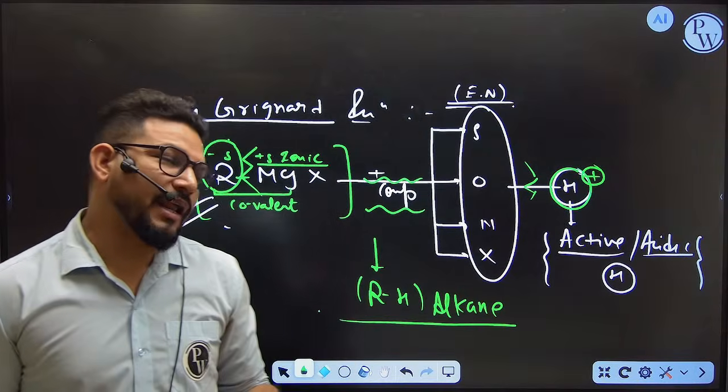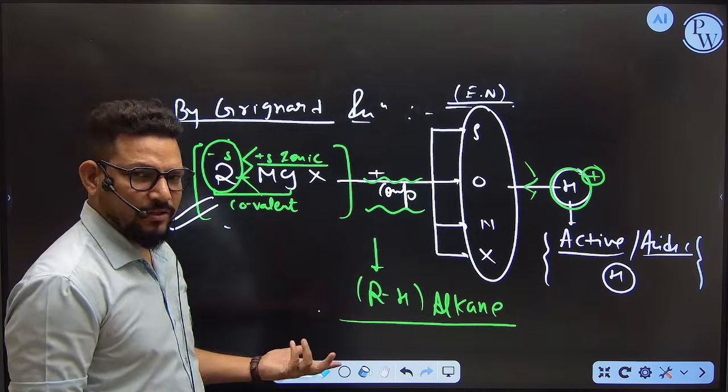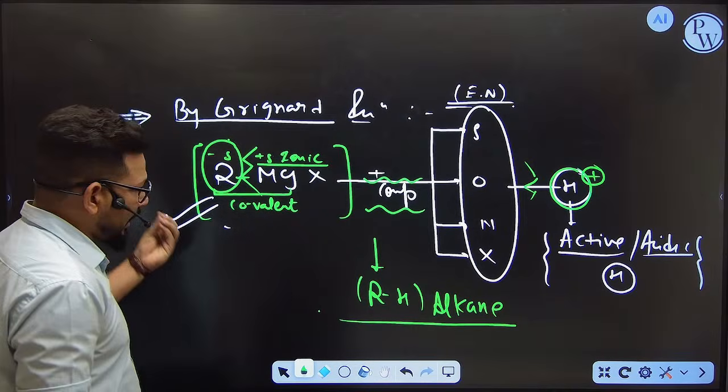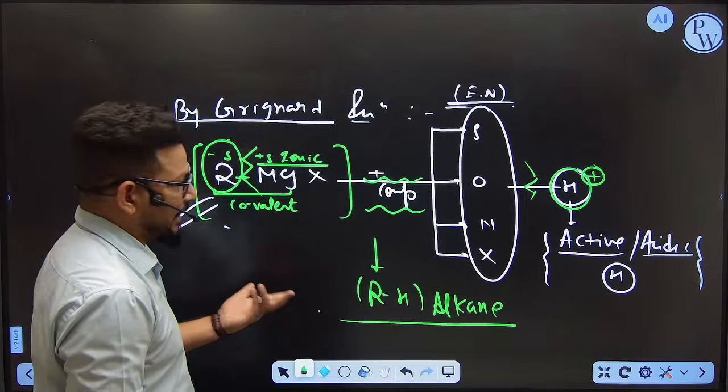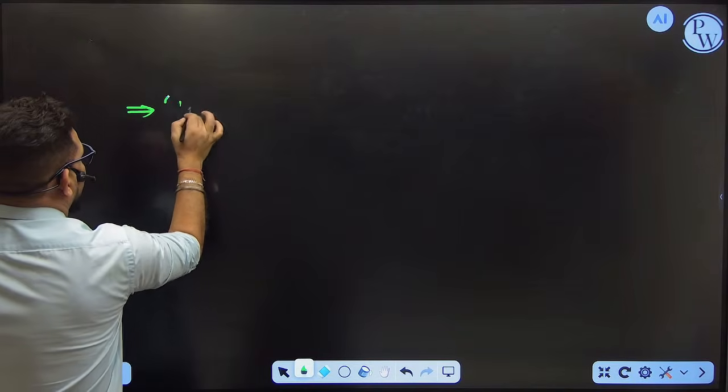If that compound contains active hydrogen, you will get alkane by default. So this is one of the best methods to form the alkane in a lab. So by Grignard you can also form the alkane. Now the next one is called decarboxylation.